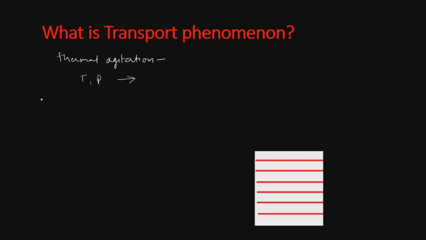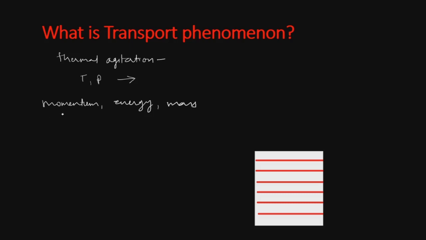The physical properties which can be transferred in this case are momentum, energy, and mass. The phenomena is explained on the basis of movement of gas molecules.